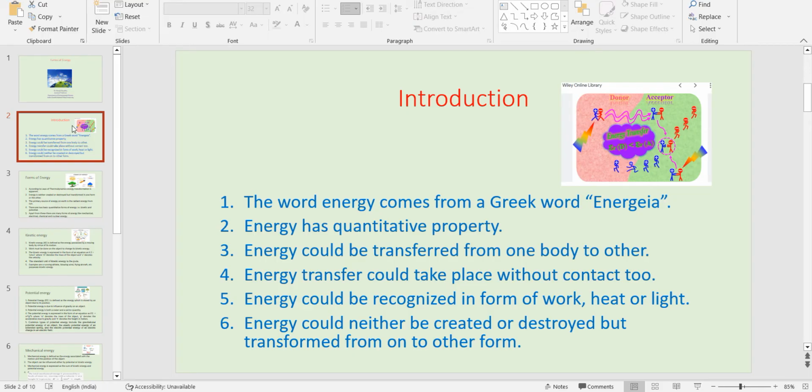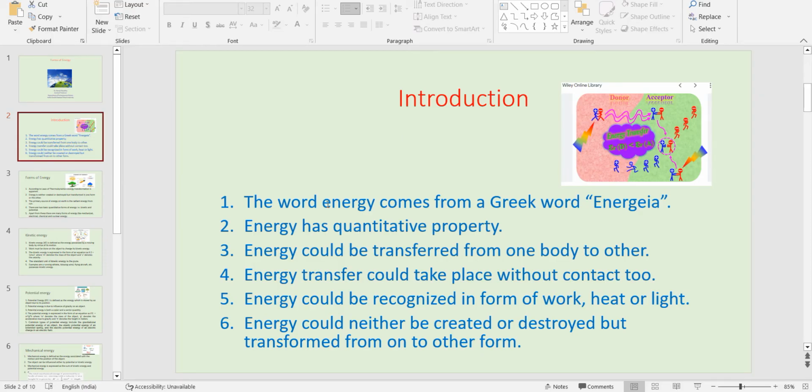So in the diagram itself, if you can see, different participants are there. This is depicting an energy transfer, which can be done from one body to another. Energy transfer could take place with or without contact too, right? If two bodies are in contact, energy transfer is possible, and without contact it is also possible. One example could be the sun. We are not in contact with the sun, yet it is transferring energy. Energy could be recognized in the form of work, heat, or light.